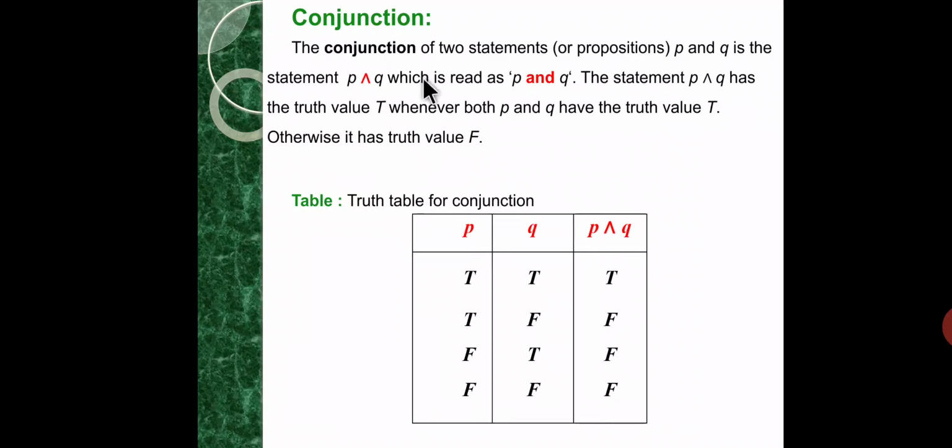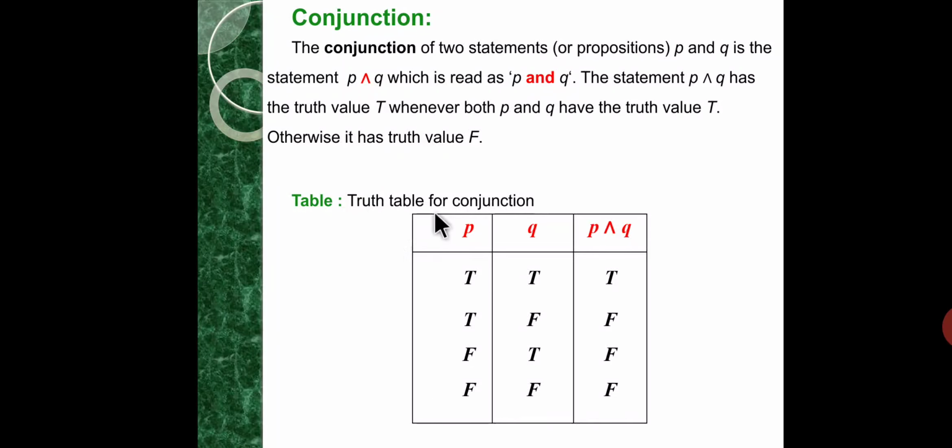If P, Q are two propositions, then the conjunction of P, Q is denoted by P and Q, and we read it as P and Q. P and Q is obtained by inserting the word and between the two propositions P, Q. So the rule of conjunction is, the truth value of P and Q is true if both propositions P, Q have the truth value true, and in all other cases P and Q is false.